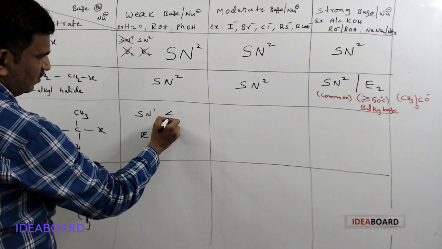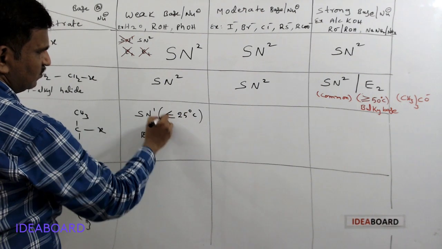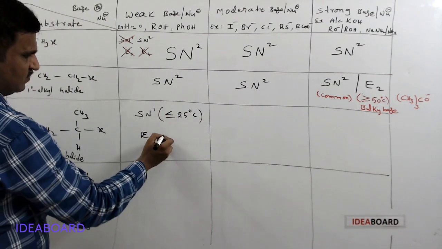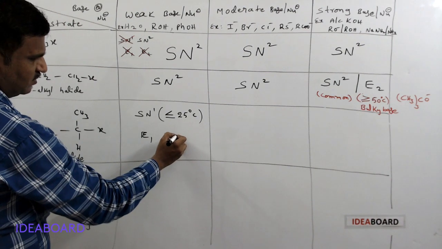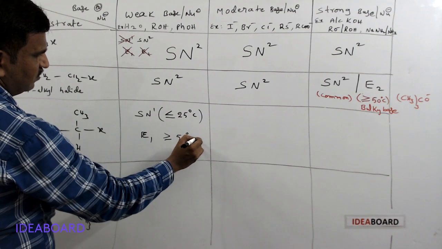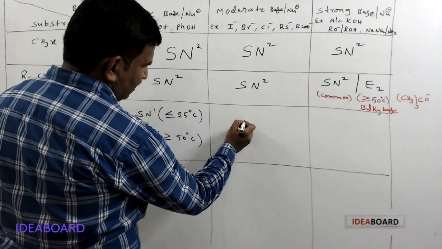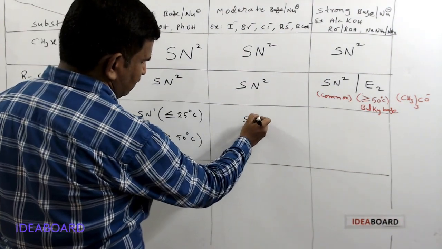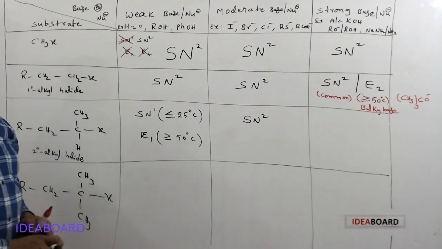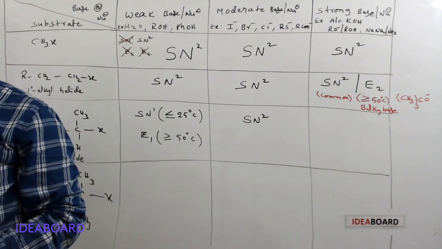Please remember, a low temperature means below or equal to 25 degrees Celsius. E1 reaction occurs at high temperatures, that is above or equal to 50 degrees Celsius, not 25. Then it will show SN1 or E1 reaction. Otherwise, if it is a moderate base, then it will show SN2 reaction. If it is a moderate base, it will show SN2 reaction.